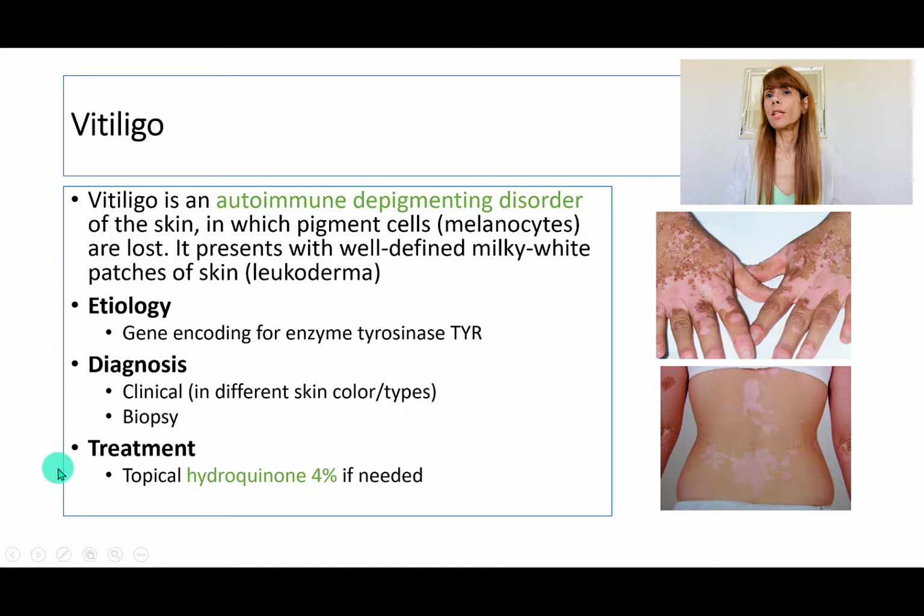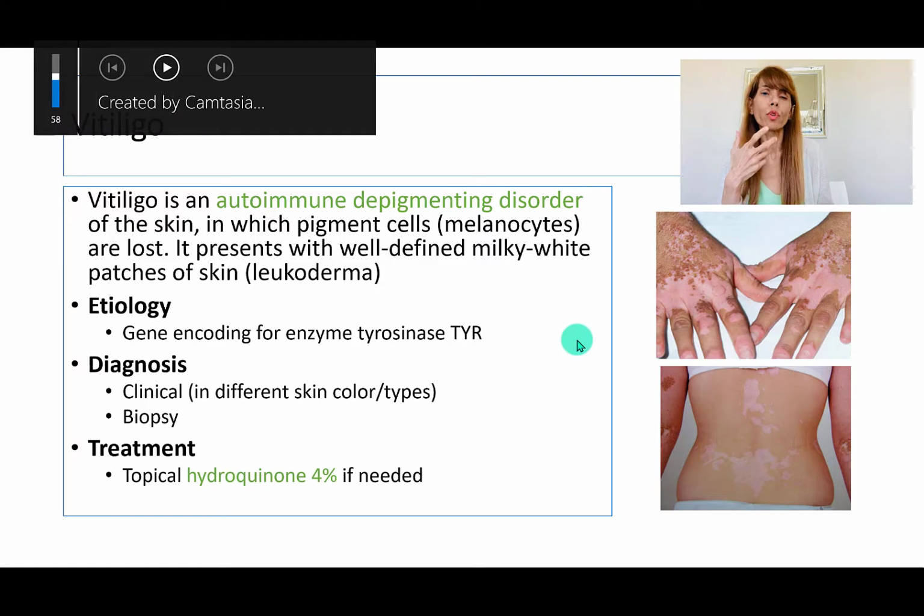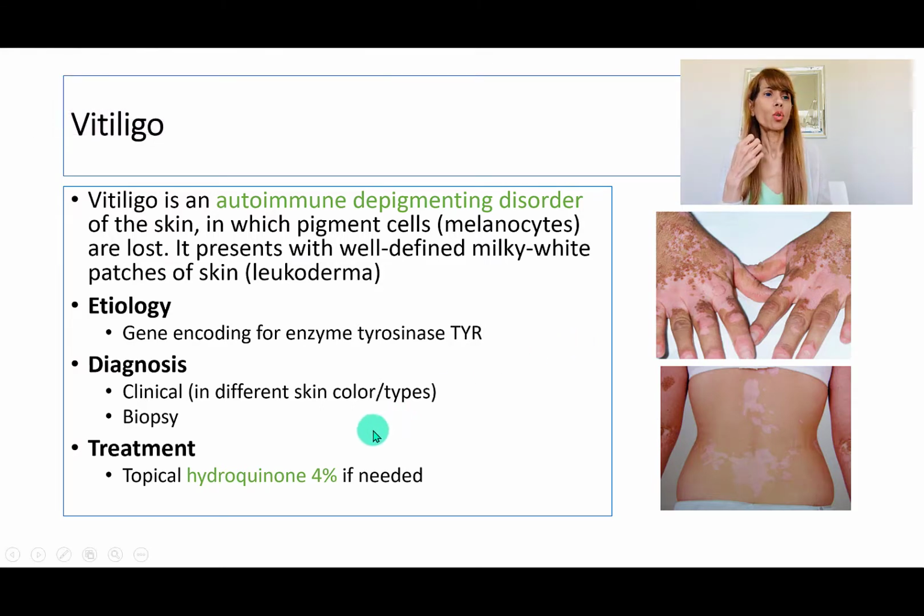So vitiligo is basically an autoimmune condition because of the destruction of the pigment cells or melanocytes. They just fail to produce melanin. It's basically a genetic disorder where there is a deficiency of the enzyme which codes for the melanin pigment called tyrosinase. So because of that, there is white color, or there is basically depigmentation of certain skin areas.